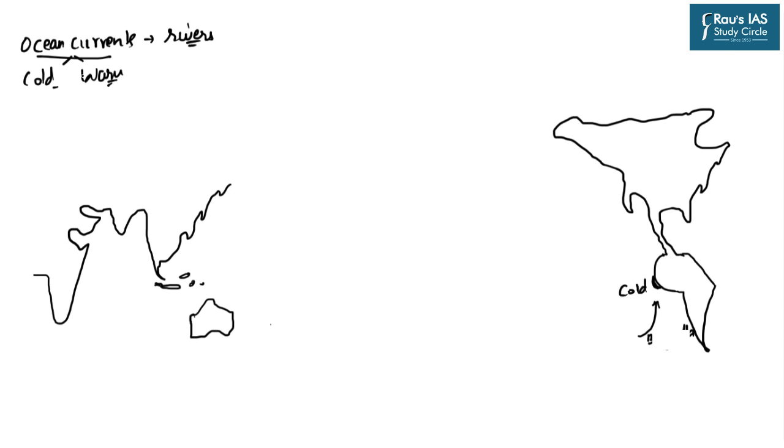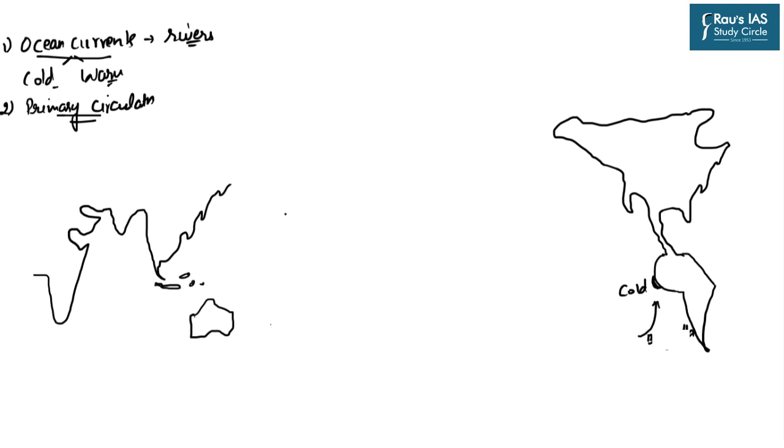Now the second important concept which you must understand is the primary circulations. Primary circulations, or the primary winds, for example tropical easterlies and subtropical westerlies, are present across the globe.